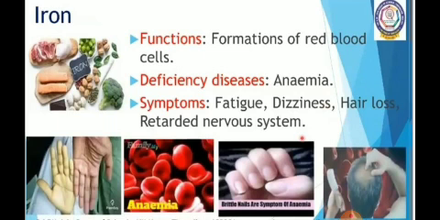Here you can observe the red blood cells. So if the child is not taking the iron regularly in his diet, what happens? He'll be suffering from the disease. What is that deficiency disease of iron? It is anemia. Anemia is a disease caused by the deficiency of iron in our body, children.